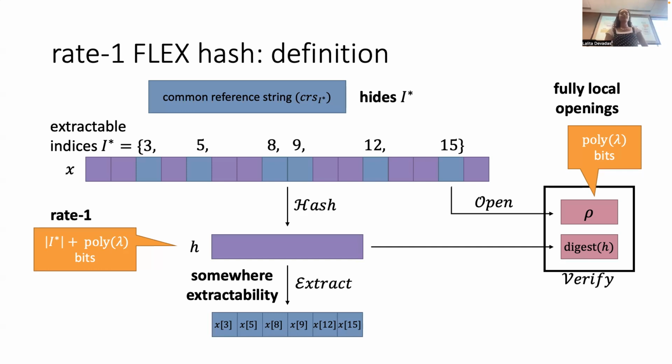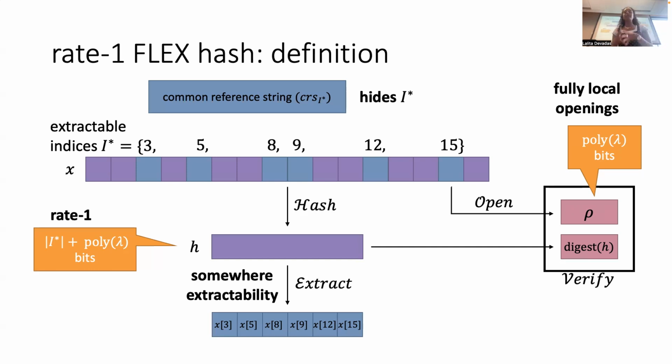Row should prove the value of some bit originally from X. X was hashed down to some value H, and we want to open the original value of X. Suppose we want to open this bit, X sub 15, which we say is blue. Then row is some sort of proof that X sub 15 was blue. And we want it to be short, no matter what the length of I star was.